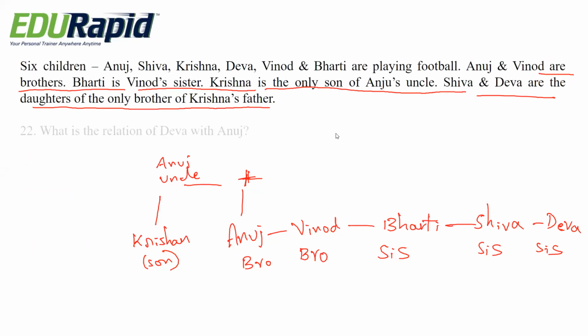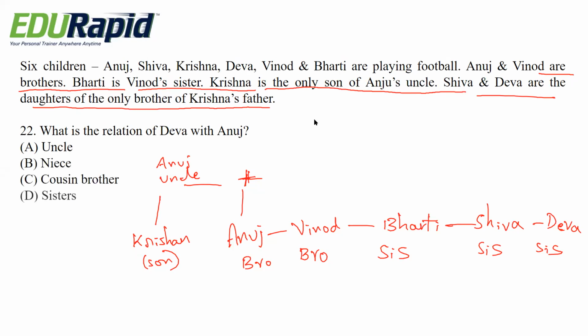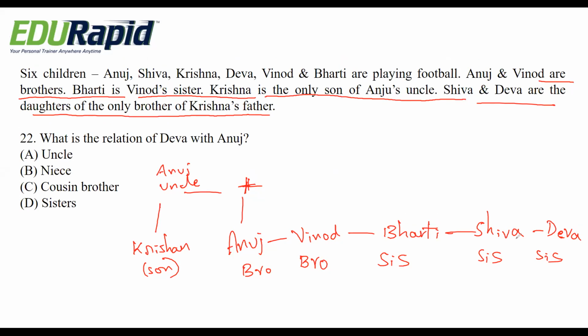Next question. Same relation. For this condition, what is the relation of Deva with Anuj? Options are uncle, niece, cousin brother, sisters. So Deva becomes sister for Anuj and Anuj becomes brother for Deva. So the right answer is sister. Option D is the right answer.